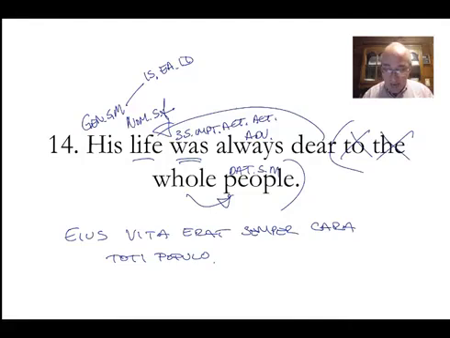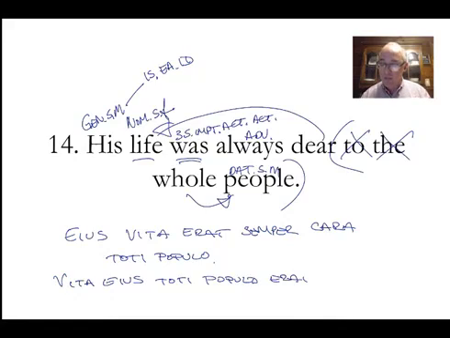The only change I think I would make, we could do it a couple different ways. I think I would start it with vita. Vita eius. His life. You could say, to the whole people, toti populo, erat semper cara. Or maybe populo semper erat cara. I for sure would put vita first. But the rest of it is fine. Let me be clear. None of this is wrong from your point of view. I just want you to get the translations down. But I think vita for sure would be first. Vita eius toti populo erat semper cara.